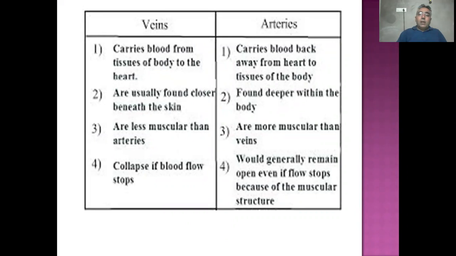Therefore the heartbeat is 72 times per minute.